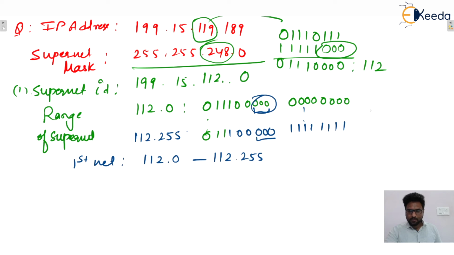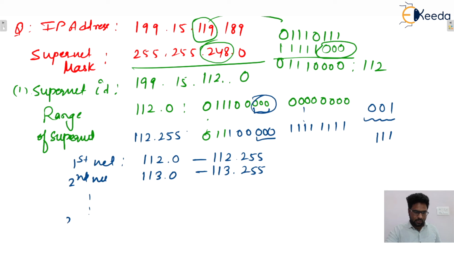Now we make these supernet bits equal to 001. Then the second network will be 113.0 to 113.255. And whenever these supernet bits are all ones, we get the eighth network that is joined, which will be 119.0 to 119.255.